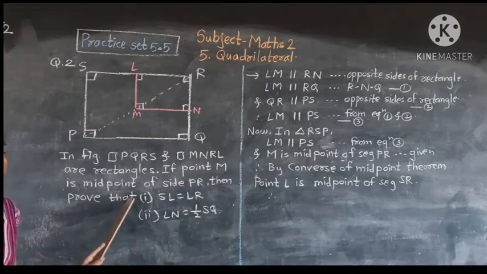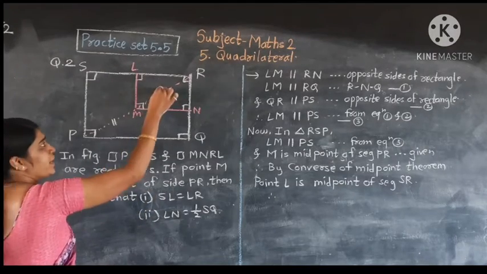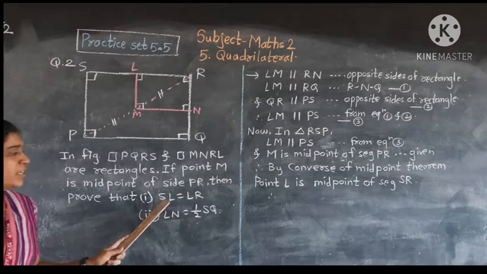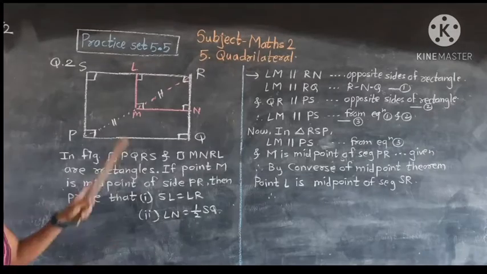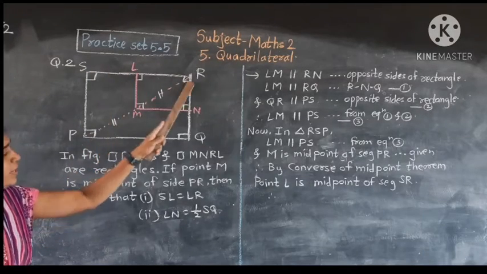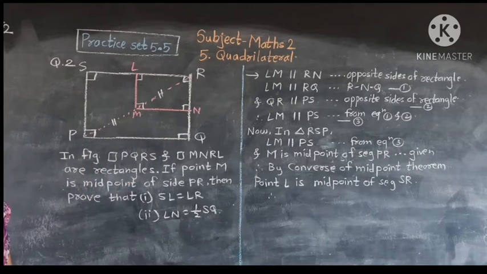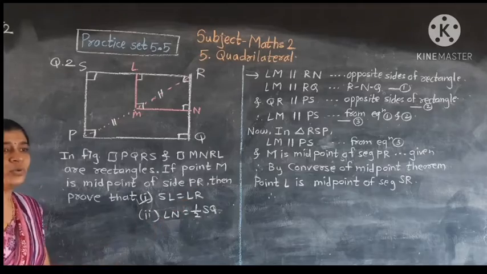If point M is the midpoint of side PR, then we have to prove first SL is equal to LR, and LN is equal to half SQ. First we try SL is equal to LR.